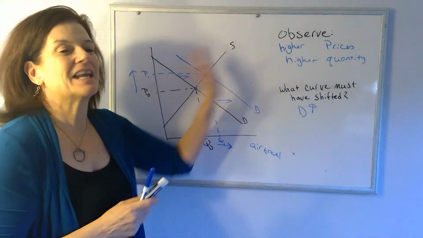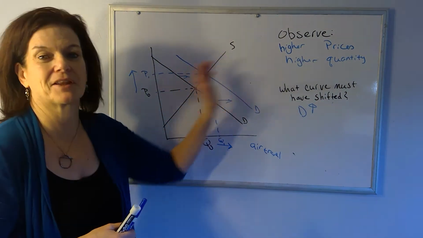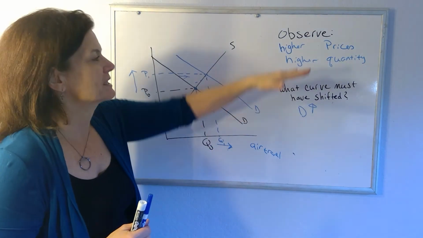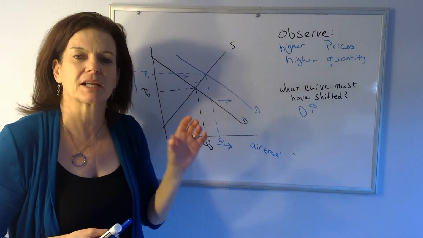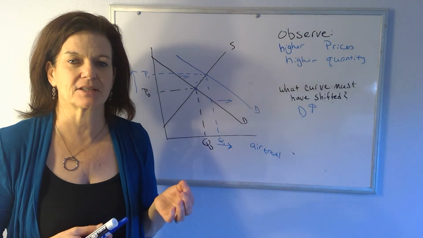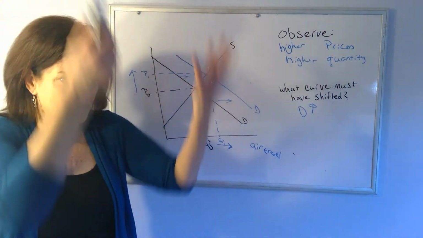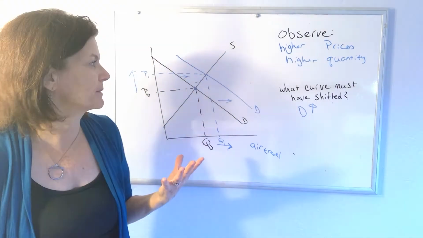Incomes go up, so people have more money, so they want to travel more. Anything, if we see a higher price and a higher quantity in a market, it has to be the case that something has happened to shift demand. And then we can think about all of our demand shifters and what happened to shift demand.